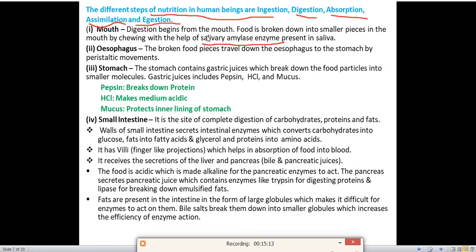So you have to remember, saliva contains which enzyme? Salivary amylase enzyme. And what is the function of this enzyme? It helps to break down the food into small pieces.